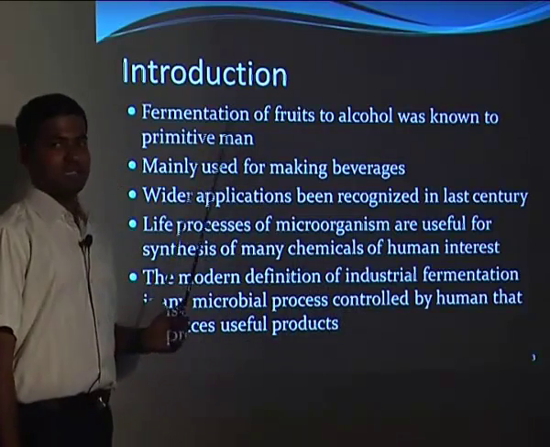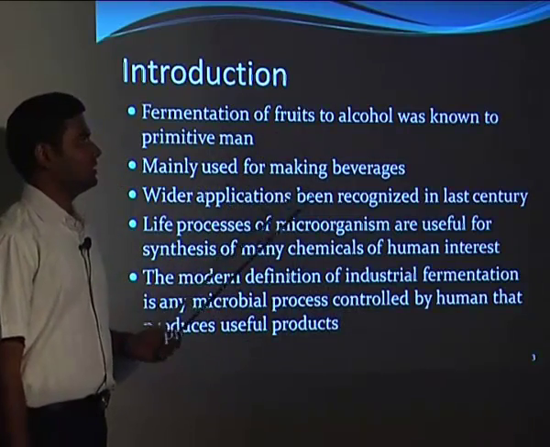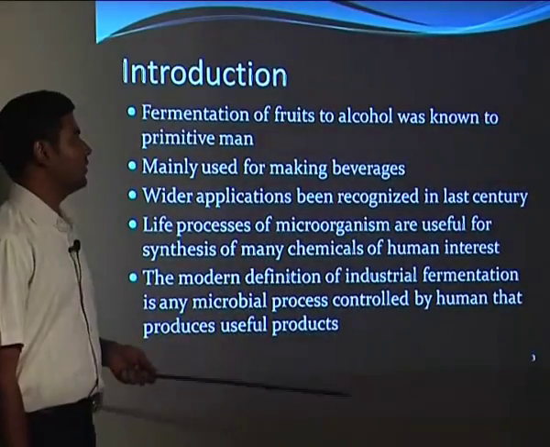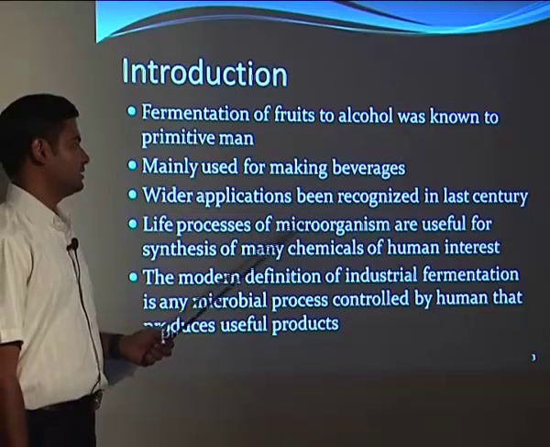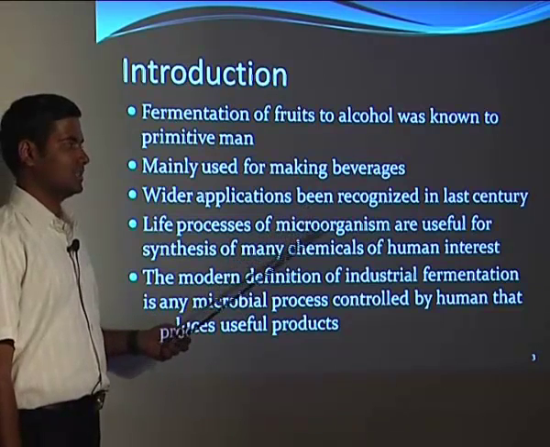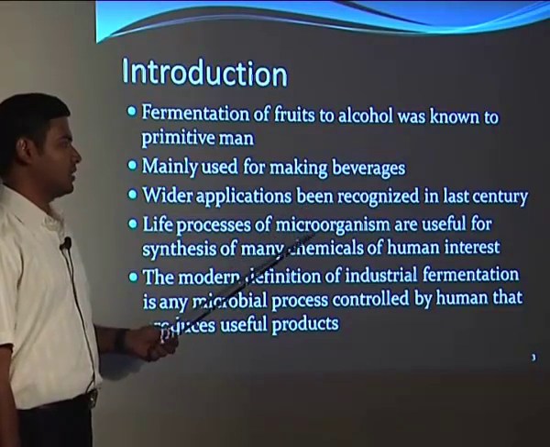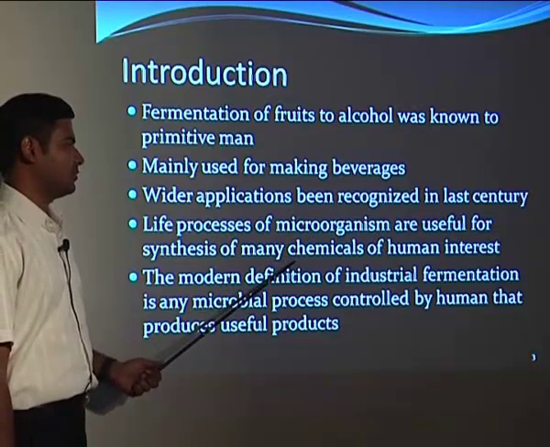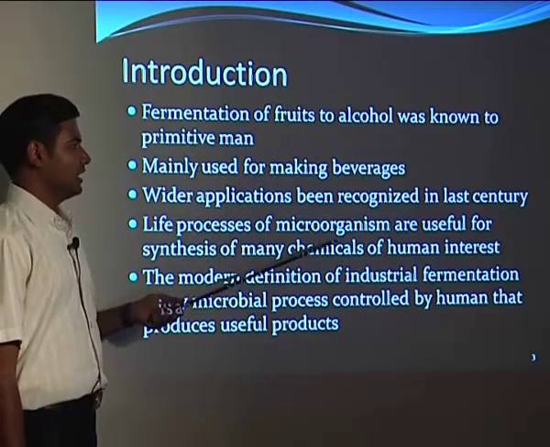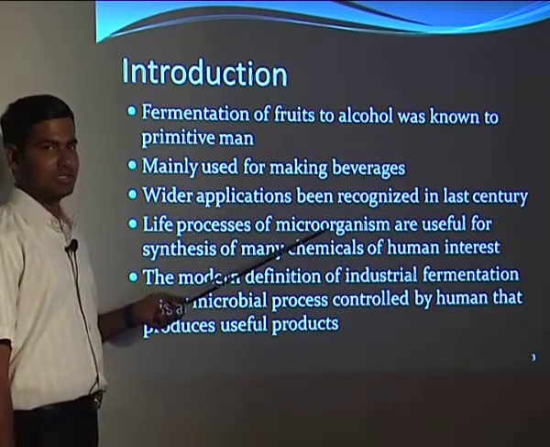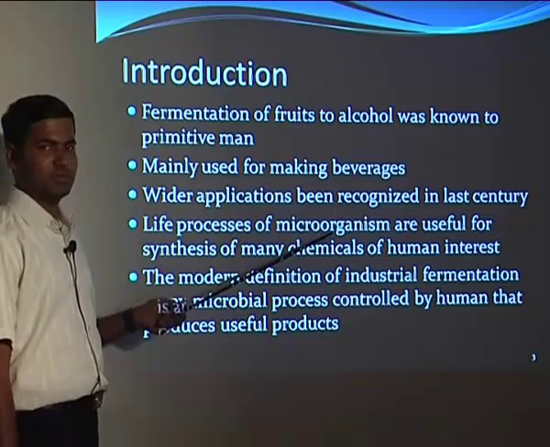So the introduction: the fermentation of fruits to alcohol was known to primitive man and mainly used for making beverages. Then wider application has been recognized in the last century, and the life processes of microorganisms are useful for synthesis of many chemicals of human interest. Alcohol was the main product, and the life cycle of microorganisms produces many products of human interest.